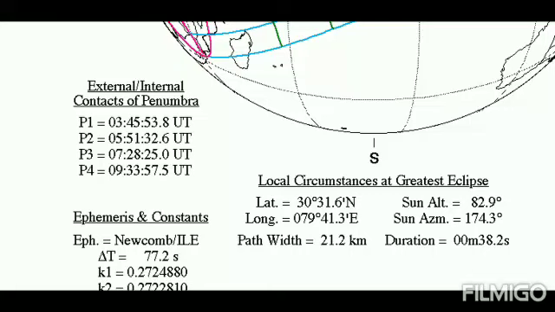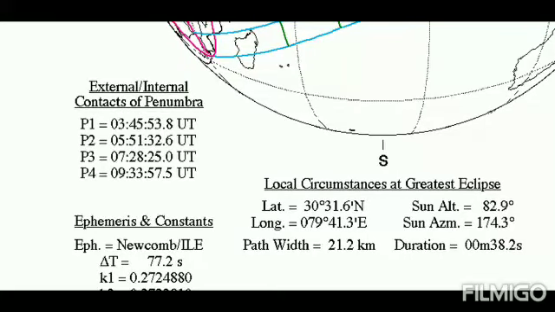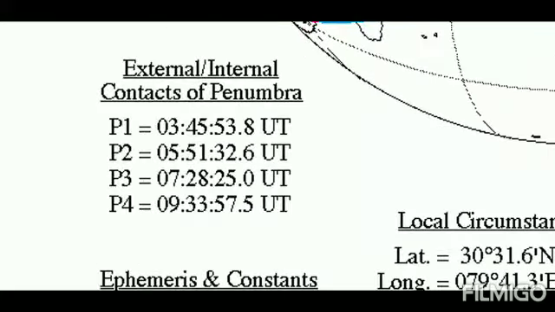Next we come to other technicalities. Here are the external and internal contacts of the penumbra. We know that for every shadow cast by the moon, a penumbra surrounds the umbra. So that means the partial eclipse will begin first, then the total eclipse will start sweeping across the surface of Earth.